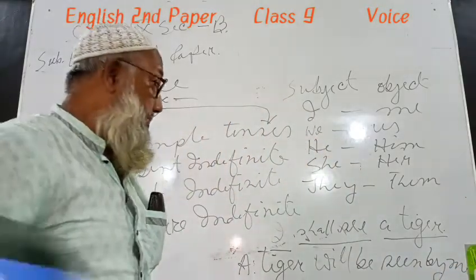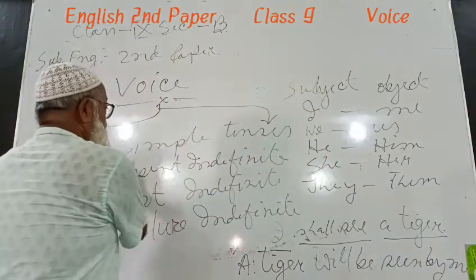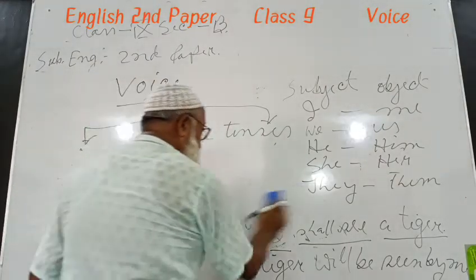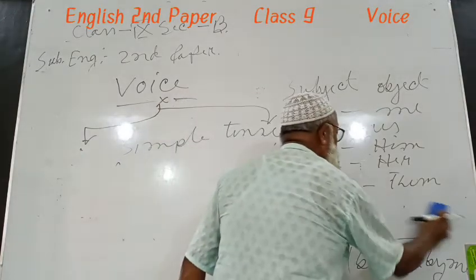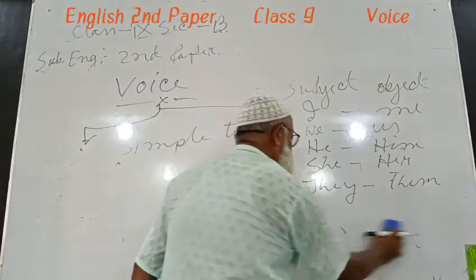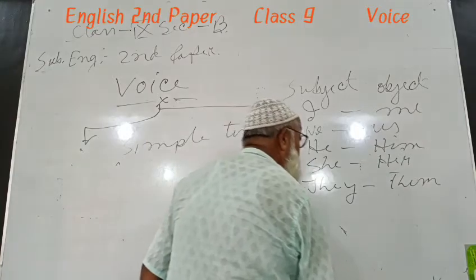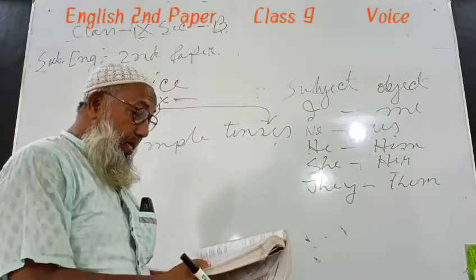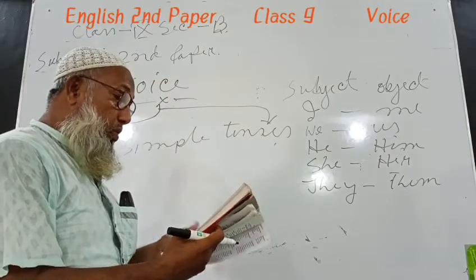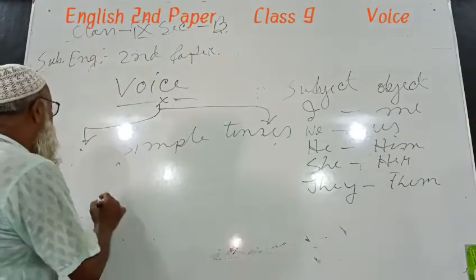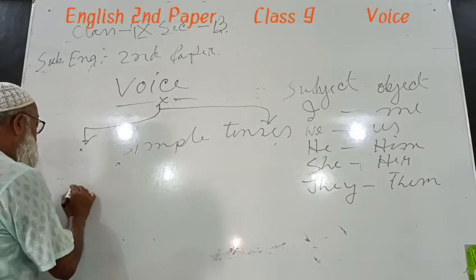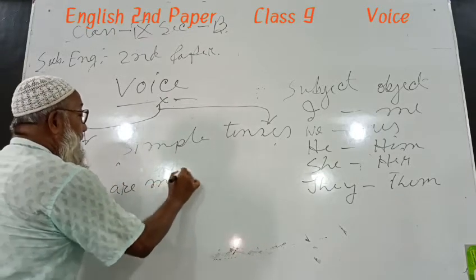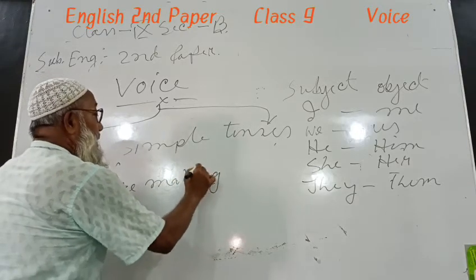In this way, you can change in the case of continuous tense. To change the continuous tense, you shall have to put another auxiliary verb, being. In any continuous tense, you shall have to put is being, are being, am being, was being, were being. Such as "we are making tea."